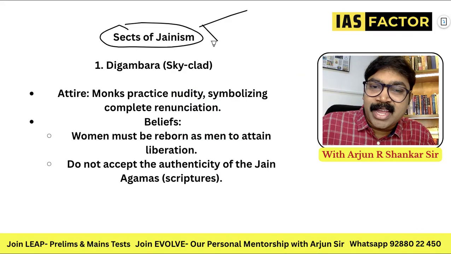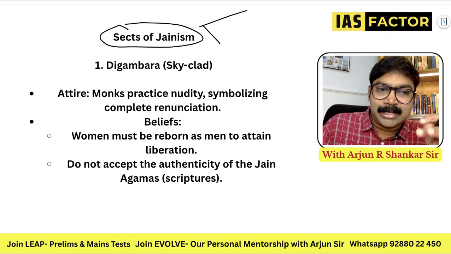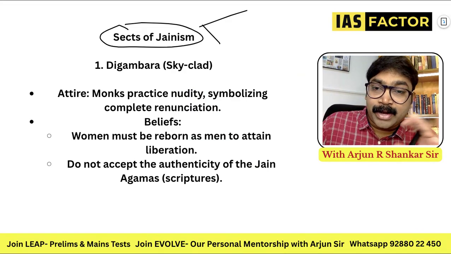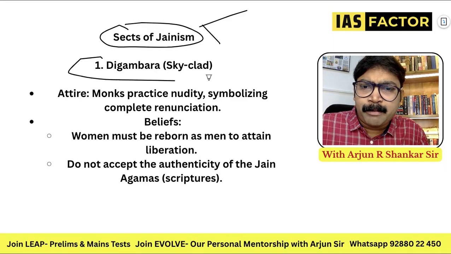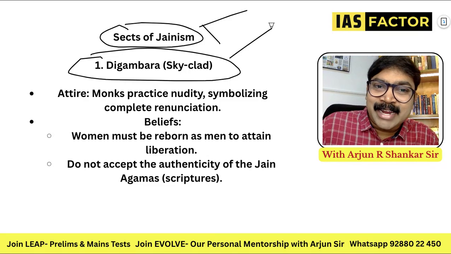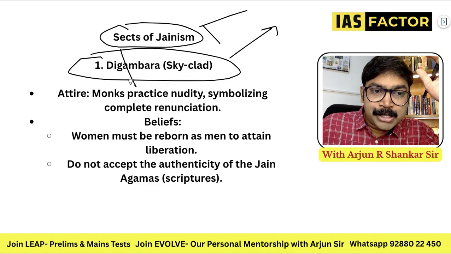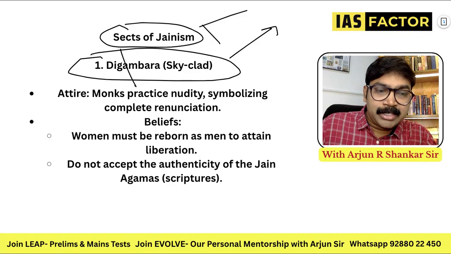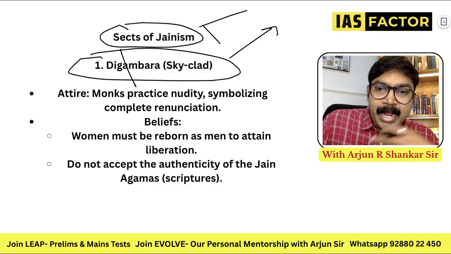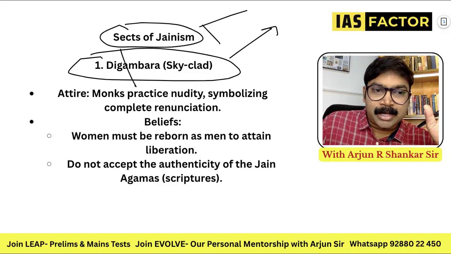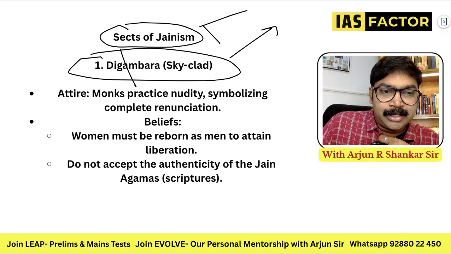And what are the sects of Jainism? Just like in Buddhism, we have Hinayana and Mahayana, Theravada, etc. Here we have different types. And the first one being the Digambara or sky-clad. Digambara, let's break it. Dig means direction, and Ambar means Akash. So sky is your dress.